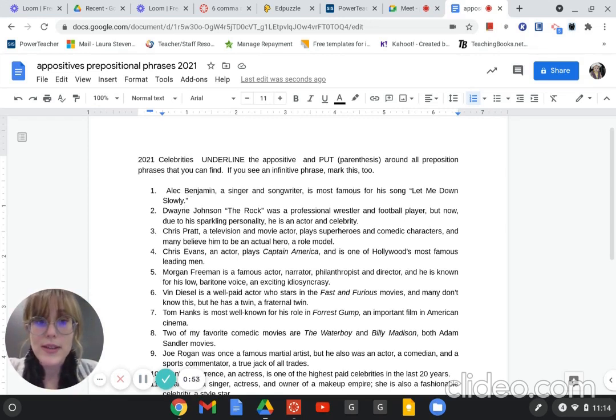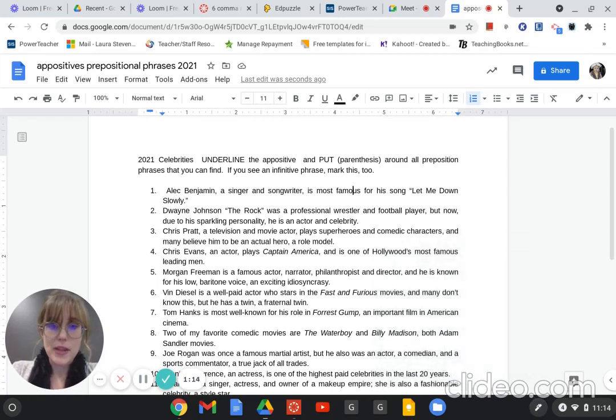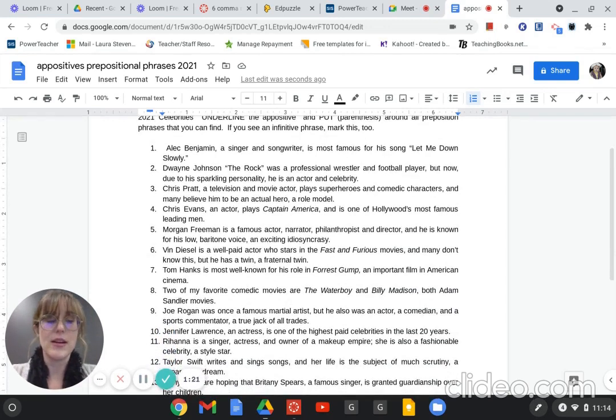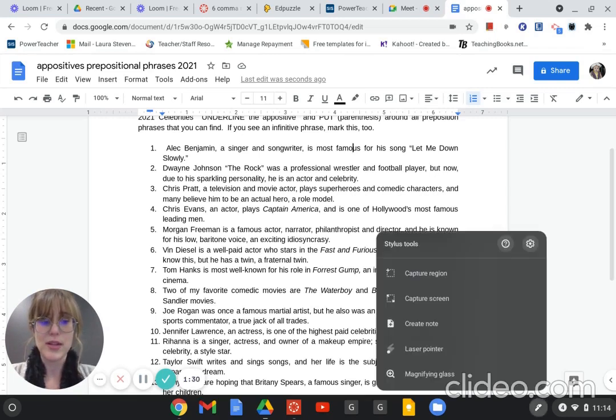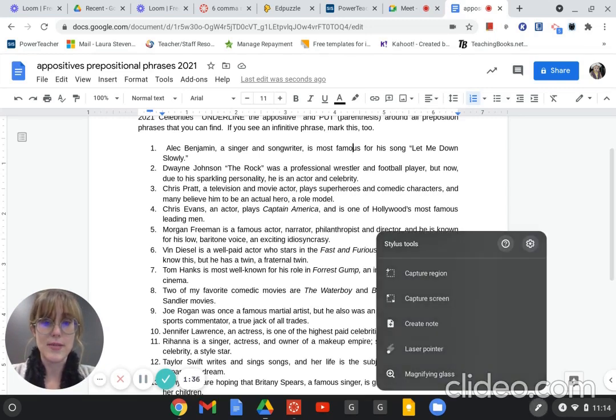Now, what are we supposed to do here on this activity? We are supposed to underline the appositive, and then apparently they want us to, they, meaning me, I'm the evil one, put parentheses around all prepositional phrases, and just to add to that, I want you to put INF for infinitive phrase. So that's the plan today. You can print this. I'm going to share a link to this on Canvas, and you can either print this or try it out on a separate sheet. There's nothing really to turn in. You just need to do this as a puzzle, so at least I know you were paying attention, and I might leave some blank spots for you guys to answer on this. So that is the plan.